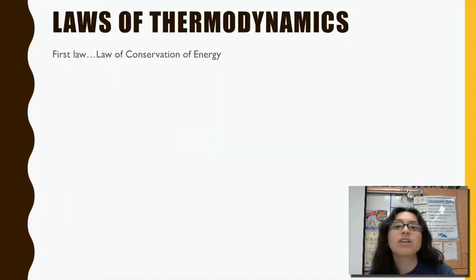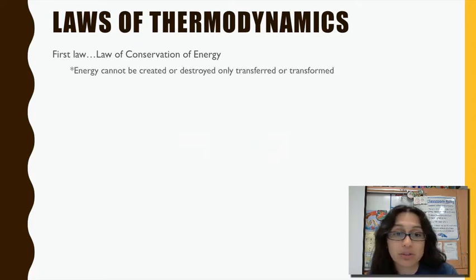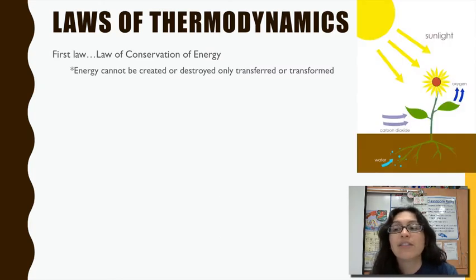All right, so laws of thermodynamics, since we are talking about energy here. The first law of thermodynamics says that energy cannot be created or destroyed. So energy is not created or destroyed, only transferred or transformed. So that's what plants do. Plants do not make their own energy. They take energy from the sun and they convert it into another form. So they're not making their own energy, they're just converting energy. So they're following the first law of thermodynamics.